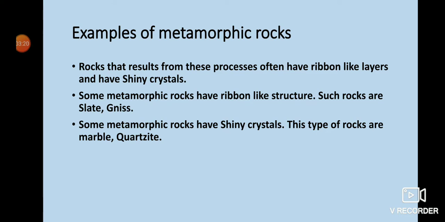So the ribbon-like layers that form on the rock depend on how the rock is formed. That means how much temperature and pressure is acting on it. And where shiny crystals form, it also depends on the temperature and pressure acting on that very rock. So the structure of the rocks depends on the way these rocks are formed.